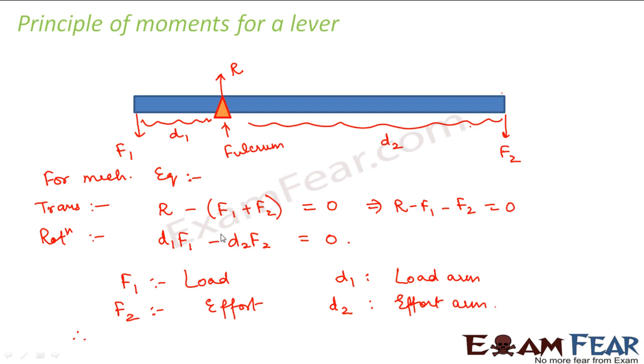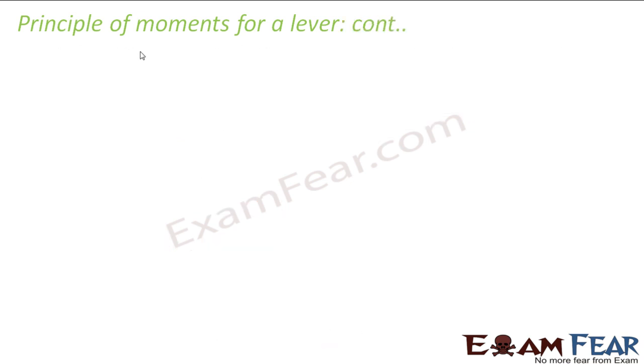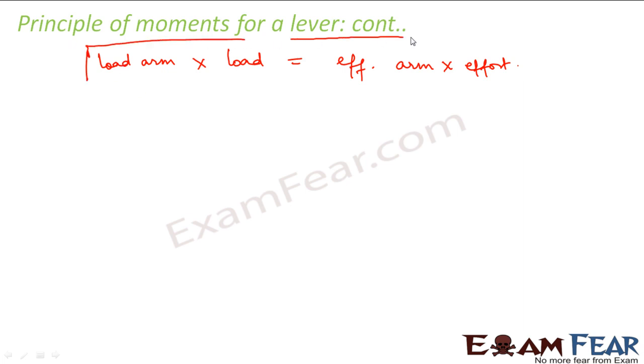Right? So therefore, we can write this equation as D1 F1 is equal to D2 F2, or this can be written as load arm into load is equal to effort arm into effort, and this defines the principle of moments for a lever.